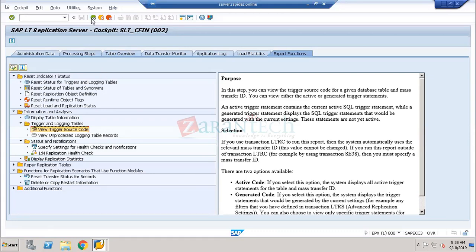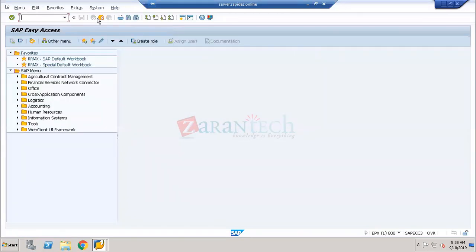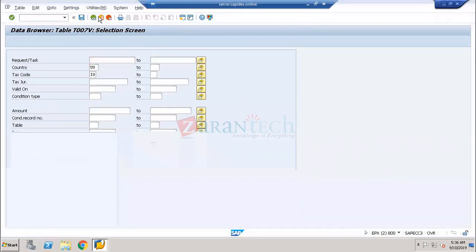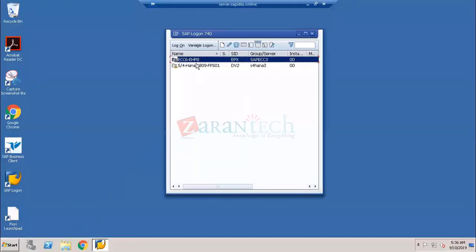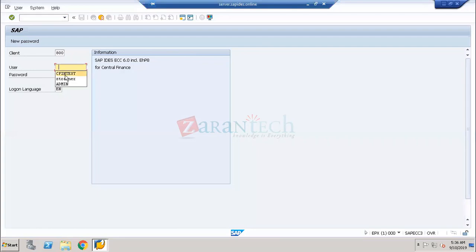Before you do the SLT build up, this is the SLT. Now I'm logging out from the SLT and connecting to the source system. This is exactly what I call my source system. Before you do the replication, is there anything I need to configure? You're saying the data is replicated from the source system to the target system, so is there any action to be done from the source system side before I start the replication as a go live? Yes.